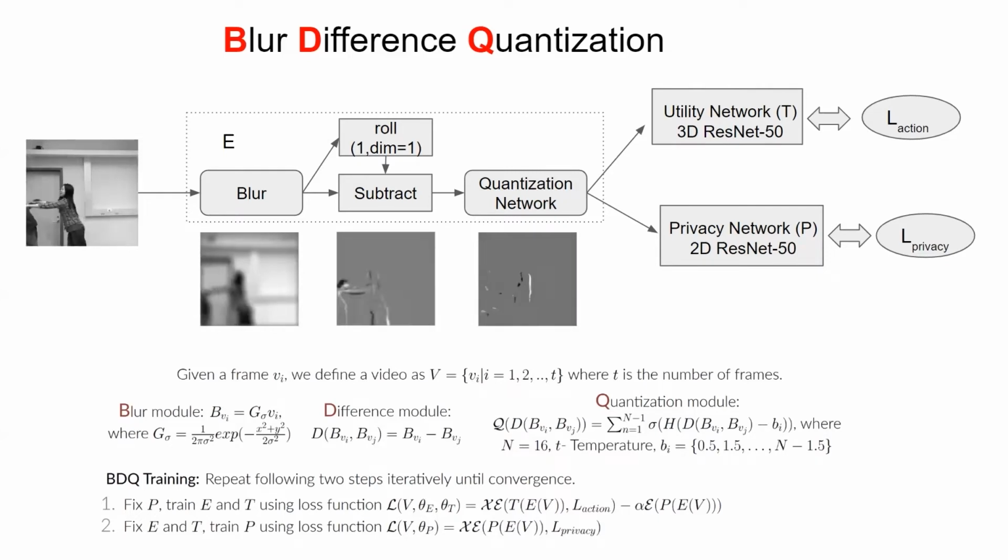The parameters of BDQ are trained using the following adversarial training method, which consists of two iterative steps. In the first step, the privacy network's parameters are fixed and the BDQ and the utility network parameters are trained using the shown loss function. In the second step, the BDQ and the utility network parameters are fixed and the privacy network parameters are trained using the shown loss function.